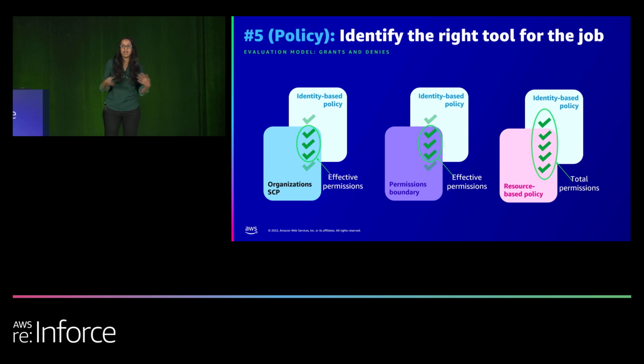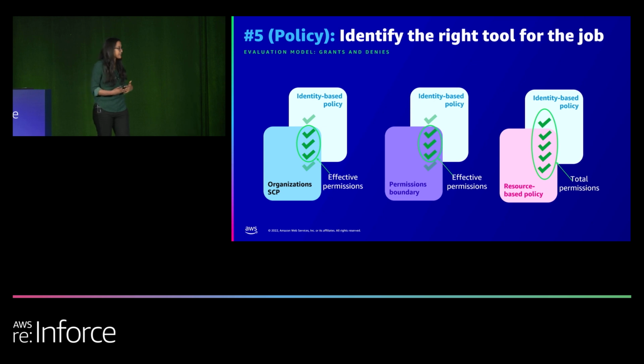So these were the grants and the guardrails at a very high level, and there's a lot of documentation that takes you into more depth. But to summarize, if you have multiple guardrails in your accounts, the net effective permissions is going to be a combination, or a union, of all of them. If you have multiple grants, like an identity-based policy and a resource-based policy, again the net effective permissions are going to be a combination of the two.